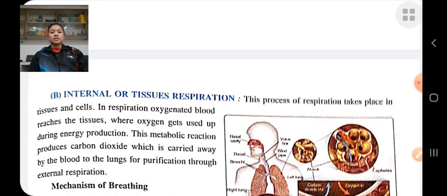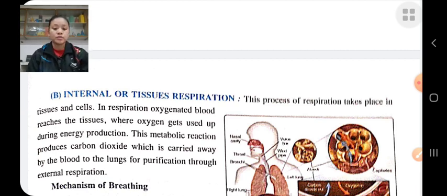So we have discussed the respiratory system. Respiratory system means it is a process in which exchange of gas takes place in the body, that is, interchange of gas, oxygen and carbon dioxide.